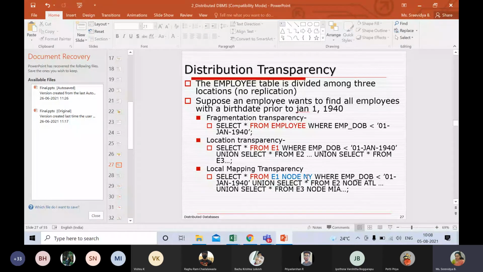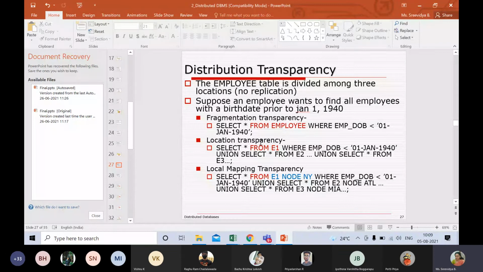Node NY, NY is for New York, where whatever the condition is, union, select star from E2, node Atlanta, union, select star from E3. E3 is your fragment, node Miami. So you can see that this is local mapping transparency, where both fragment information and location information had to be written in your from clause.